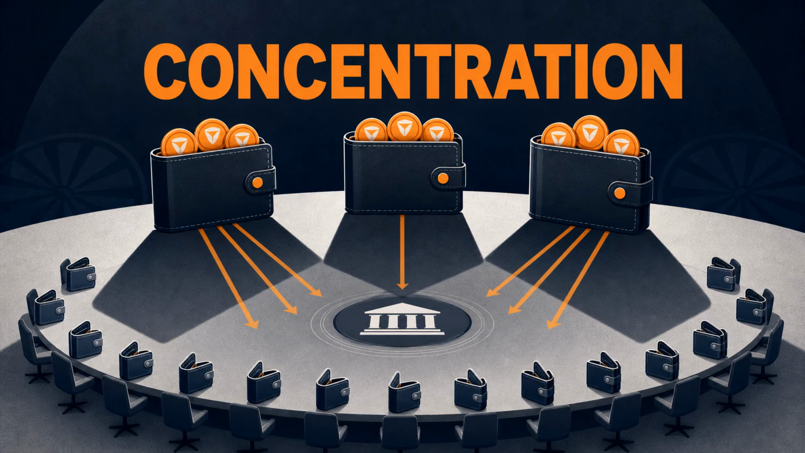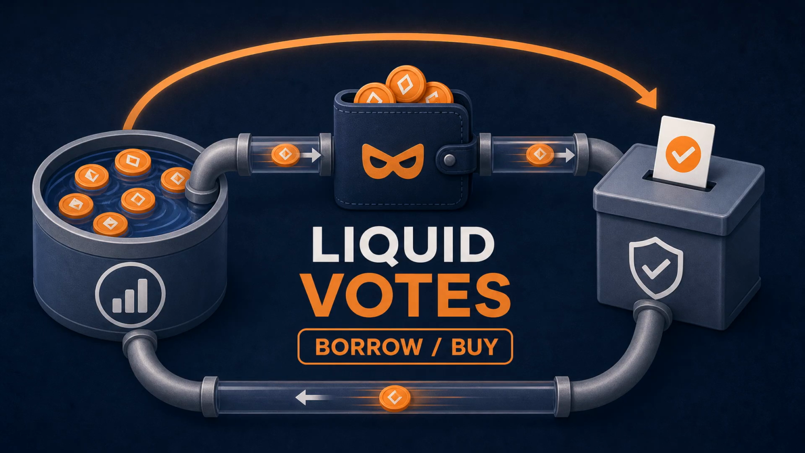The first trade-off is concentration. If a few wallets hold a lot of tokens, they can dominate governance. The second trade-off is liquidity. If the governance token trades freely on exchanges, an attacker may be able to buy voting power. In some systems, they may even borrow it temporarily, vote, and return it later.